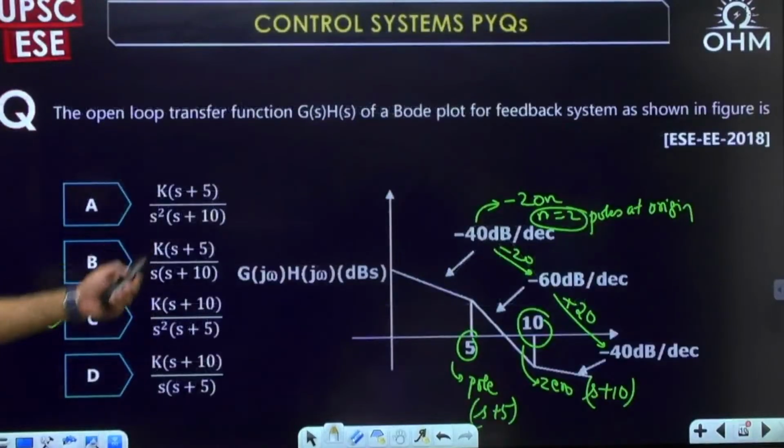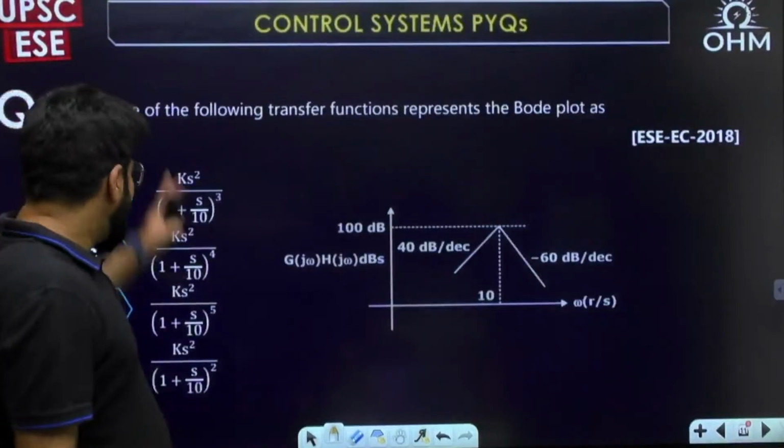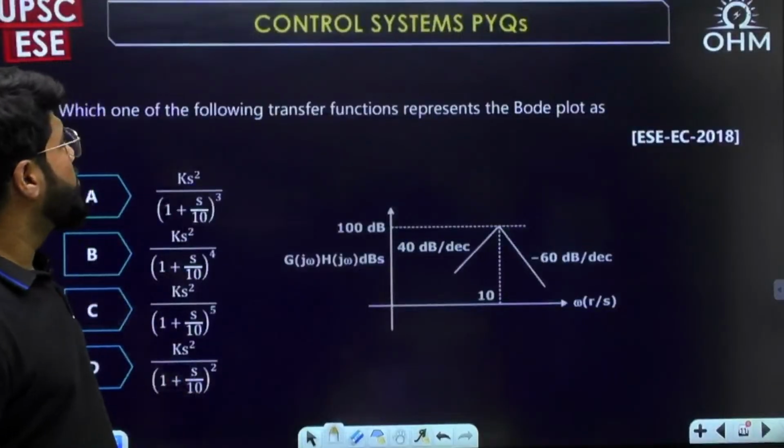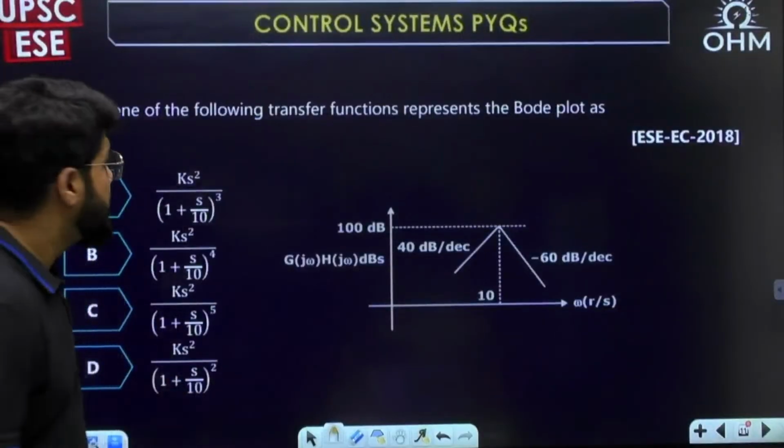Okay, so this was done. C option. Next question. Again, they don't want the value of k. Which one of the following transfer functions represents the Bode plot?